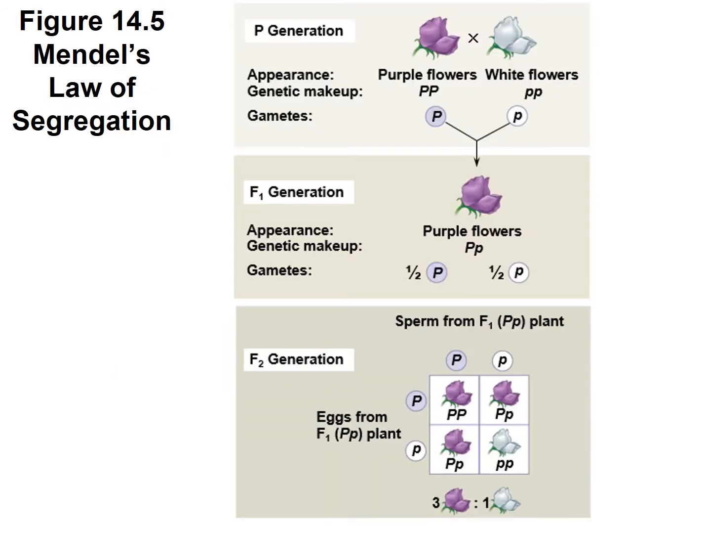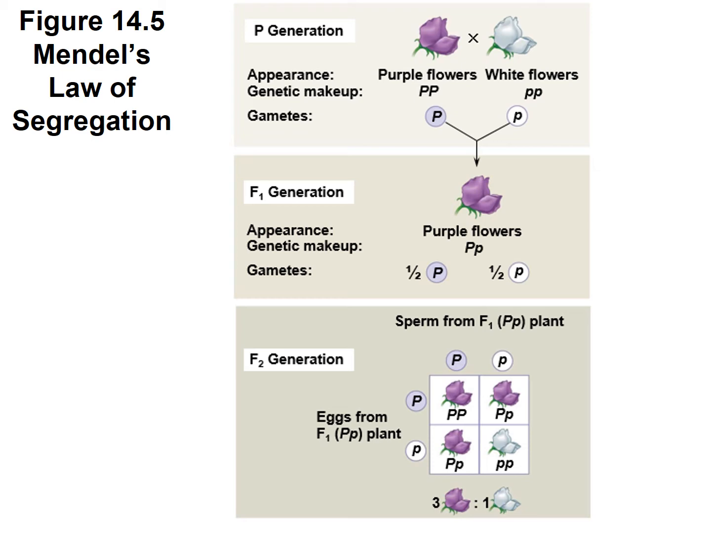This slide is illustrating Mendel's law of segregation. So here we have the purple generation. We're starting with 2 true breeding individuals. One has purple flowers, so its genotype is capital P, and one is true breeding for white flowers, so its genotype is lowercase p. The purple flower can only make gametes that have a capital P because that's all that it has for that trait. Similarly, a white flower can only produce gametes that have a lowercase p because that's the only version it has of that trait.